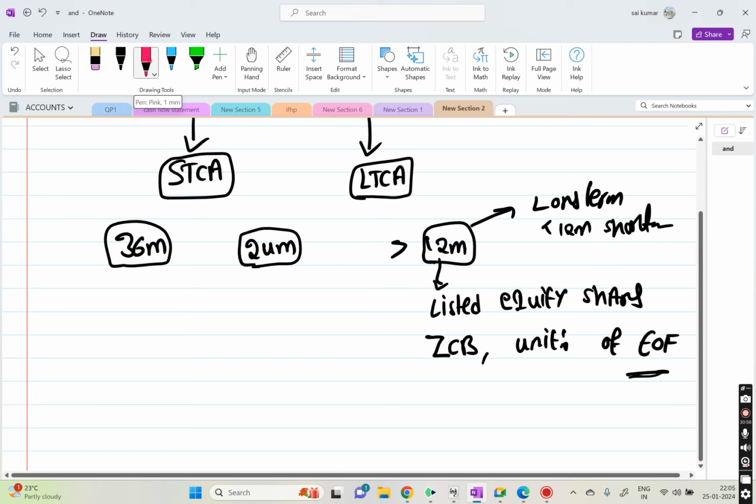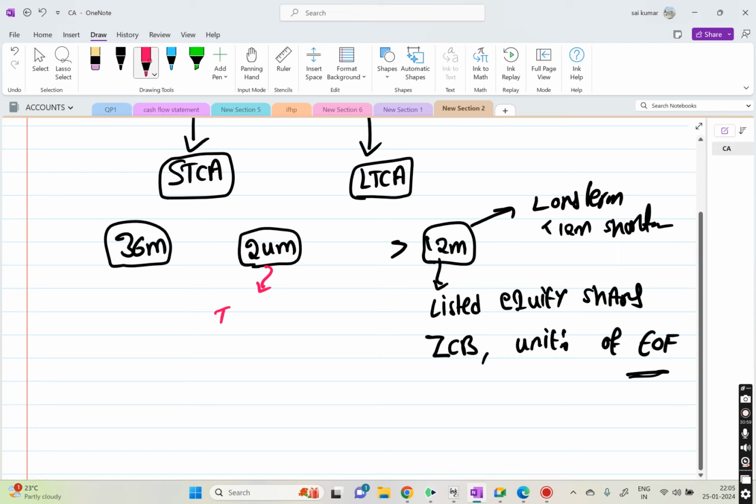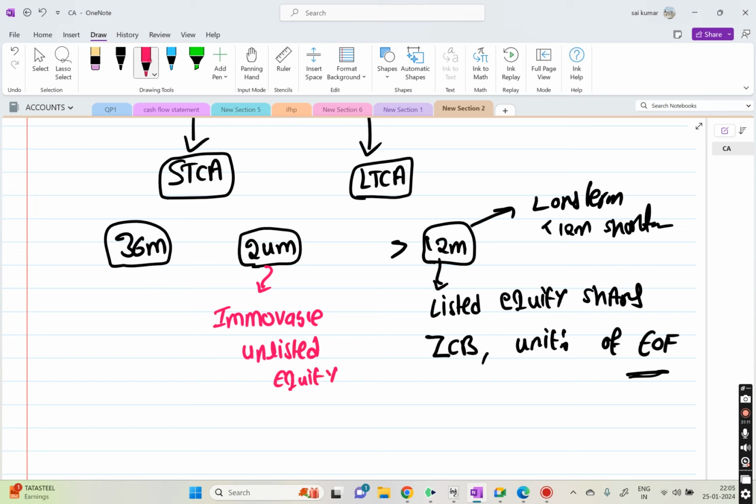Now again, 24 months. This 24 months is applicable for immovable properties like building, land, and then unlisted equity shares. Unlisted, this is not listed in any recognized stock exchange like NSE and BSE. So then we will take 24 months as the criteria. If it is more than 24 months, then it is a long term. If it is less than 24 months, then it is a short term.